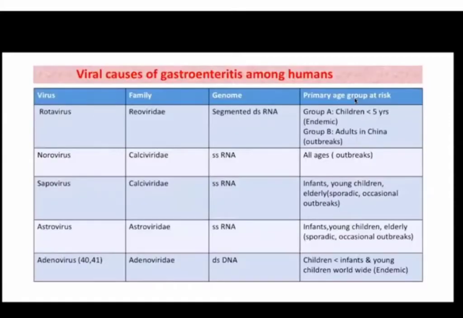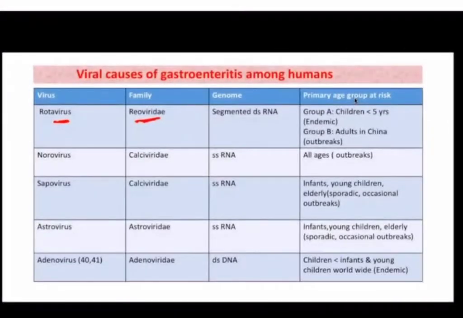Let's see what are the different viral causes of gastroenteritis. There are mainly 5 viruses which are the common causes of gastroenteritis among humans. Most important is rotavirus. Then we have norovirus, sapovirus, astrovirus, and adenovirus 40 and 41. Rotavirus belongs to family Reoviridae. There are certain other viruses that belong to this family. This family basically consists of the viruses having double-stranded RNA.